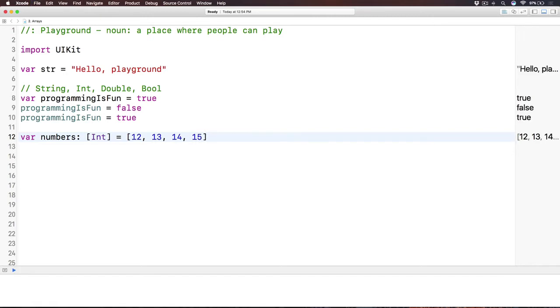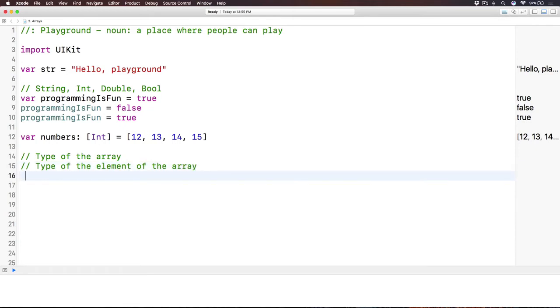There are a few terms here that I want you to remember and get used to. Number one, the type of the array. The type of this array is an array of integer. It is not integer. Integer is the type of the elements of the array. Also, an element of the array is one single value inside the array.